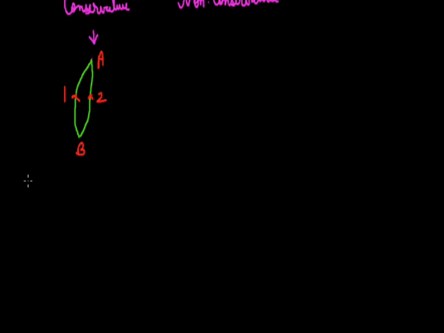So work done while moving from A to B by path 1 is equal to work done while moving from A to B by path 2.